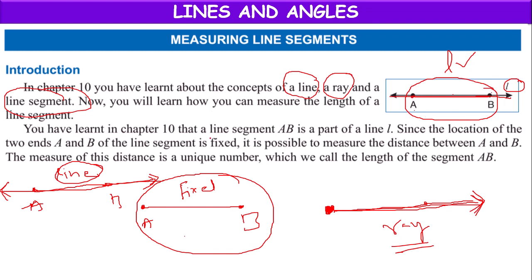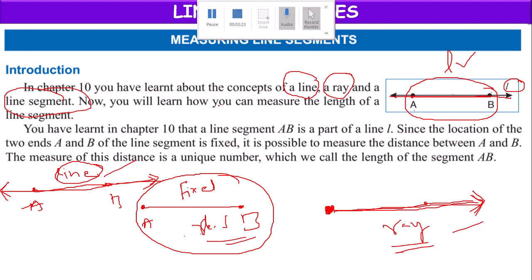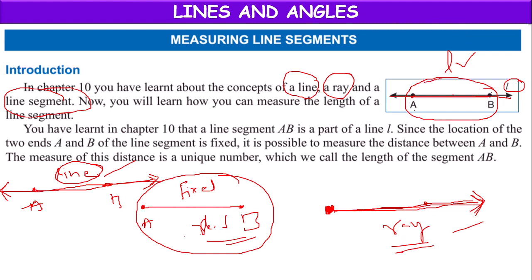In our previous lessons we have learnt the definitions of a line segment, a ray and a line. But in this chapter, we are going to learn about the measurement of these line segments: how to measure the length of AB. Here the location of A is fixed, the location of B is fixed, so the line segment AB is fixed.